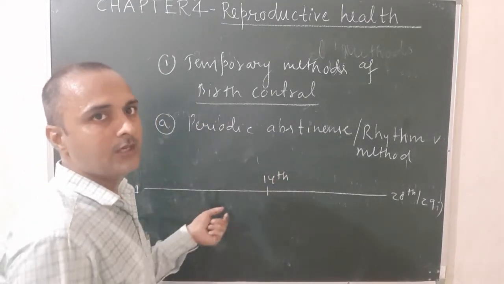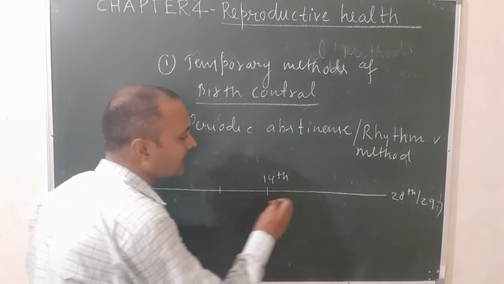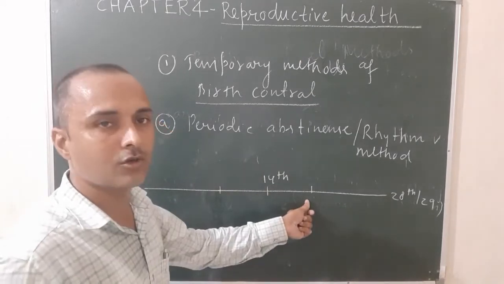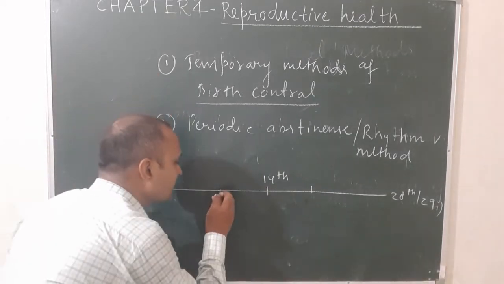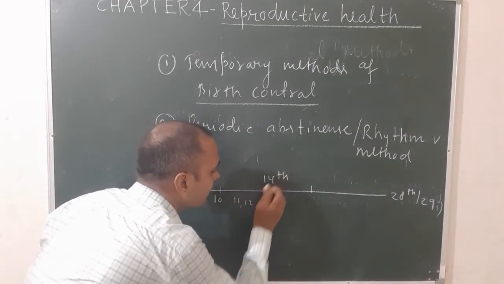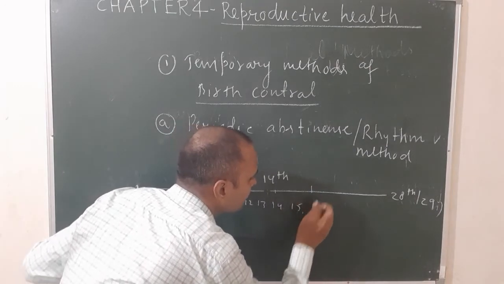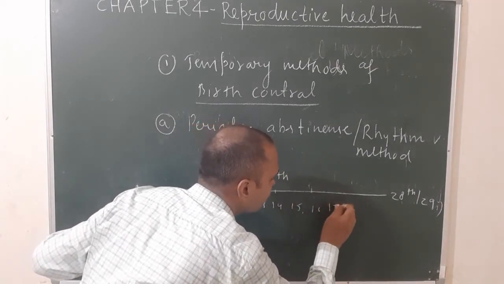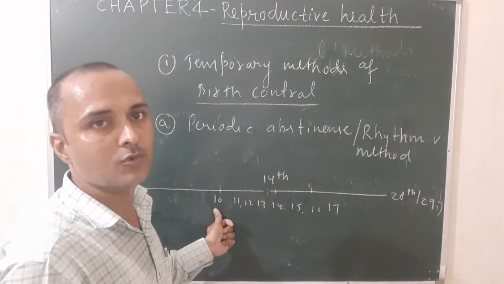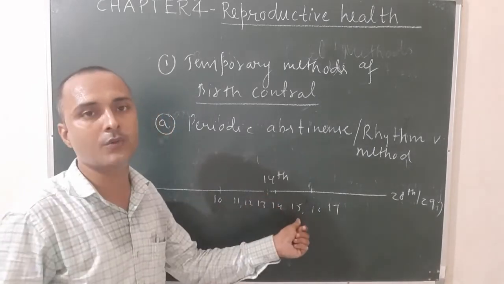But sometimes ovulation can take place before or after the ovulatory days. Suppose this is day 10, this is 11, 12, 13, 14, 15, 16 and 17. So 14 is the most favorable day, but sometimes ovulation can take place before or after the ovulatory days.